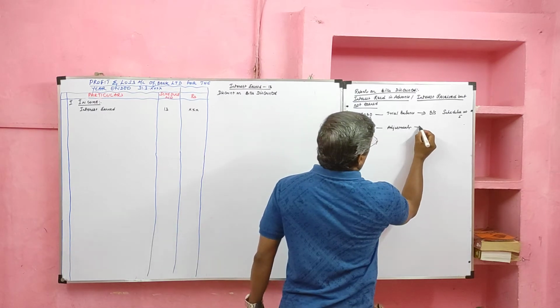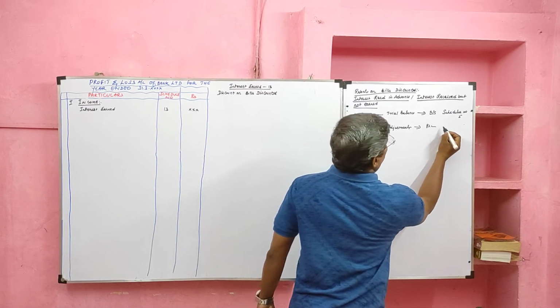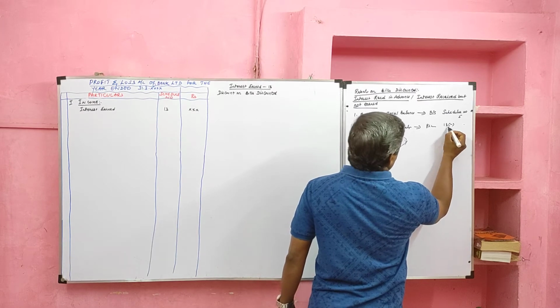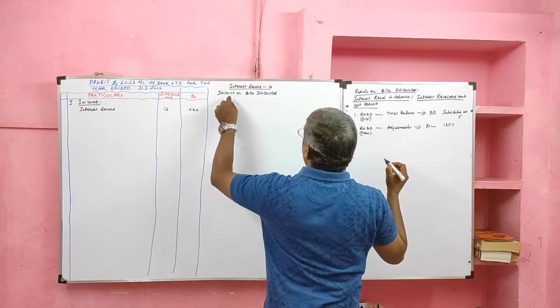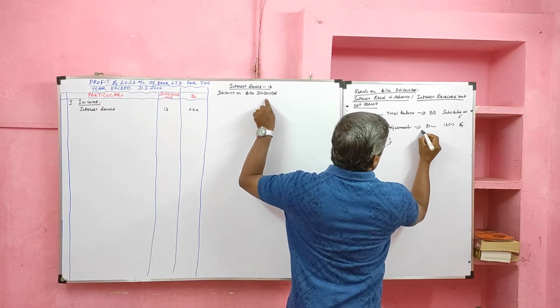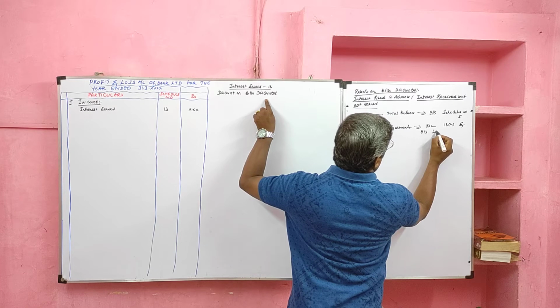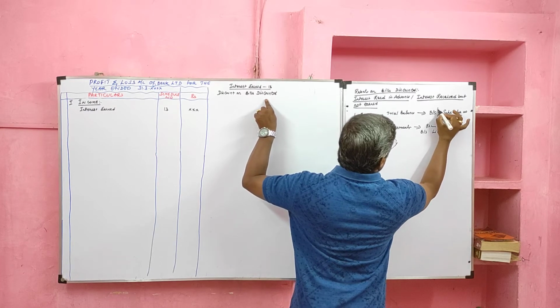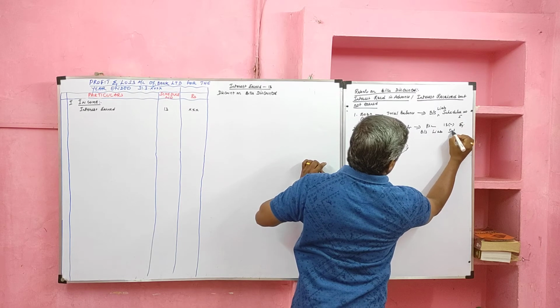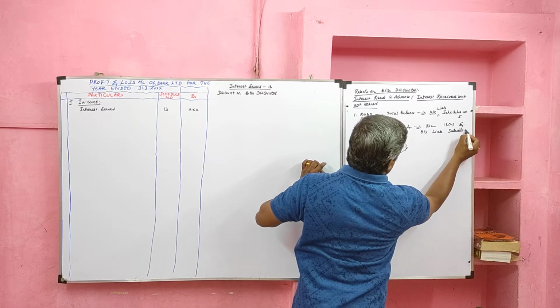What we have to do in profit and loss account? In profit and loss account, we have to deduct from schedule 13, that is, we have to deduct from discount on bill discounted, and it will go to the balance sheet liability side in schedule number 5.